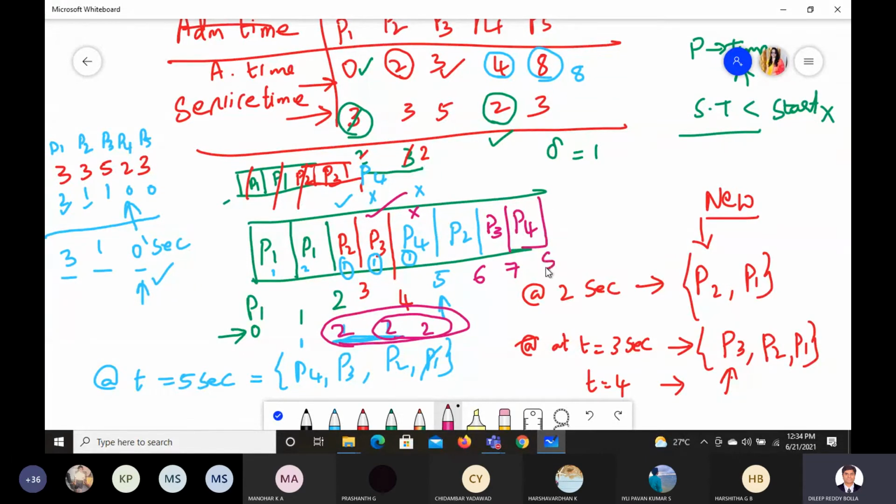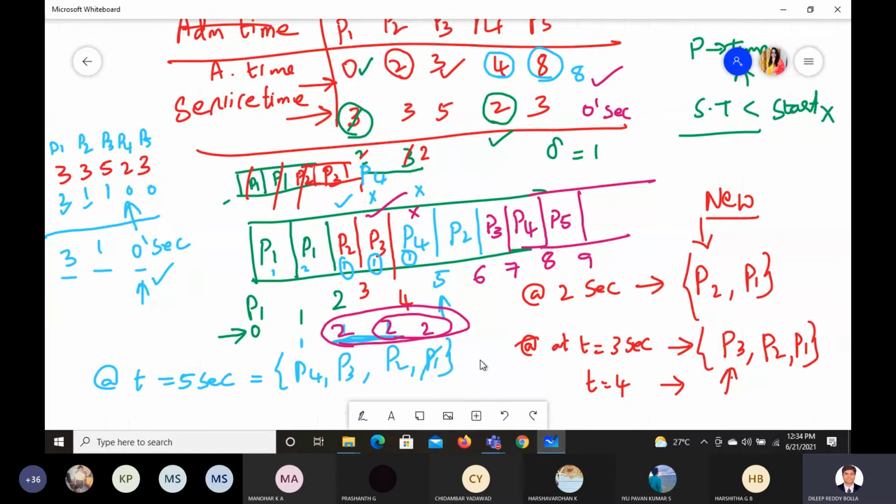After that, time is now 8. At time 8, P5 has only 0 seconds utilization. So P5 will come here. Hope you are understanding this. I'll give one more example. We'll try to do that and then we'll discuss. Okay, so next is 9. Now interestingly, what is happening at 9?